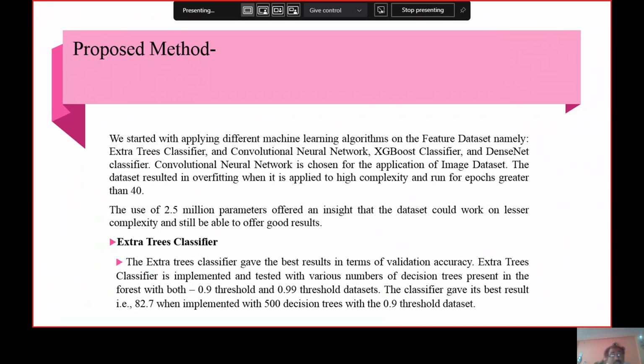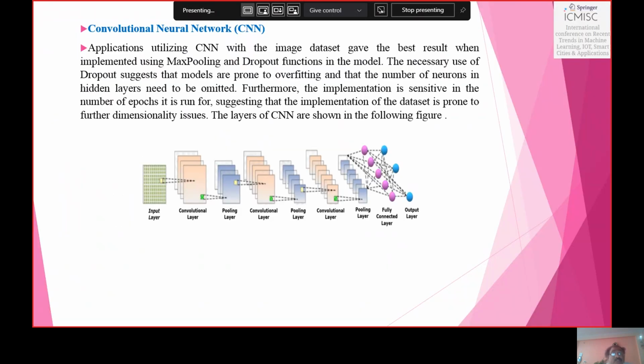When we implemented the extra tree classifier, it gave the best results in terms of validation accuracy. The extra tree classifier is implemented and tested with various numbers of decision trees in the forest, with both 0.9 threshold and 0.99 threshold values of the dataset. The classifier gave its best result, 82.7, when implemented with 500 decision trees with a 0.9 threshold dataset values. This is the architecture of the convolutional neural network.